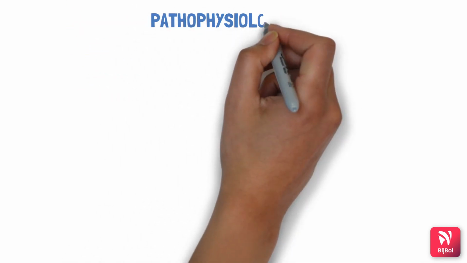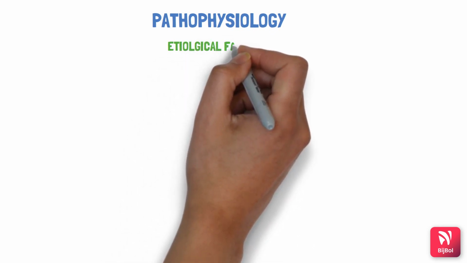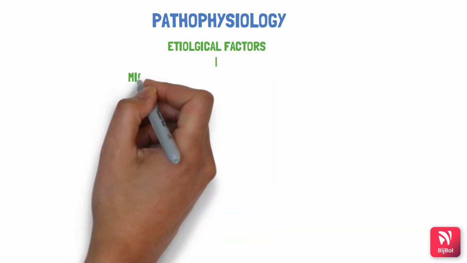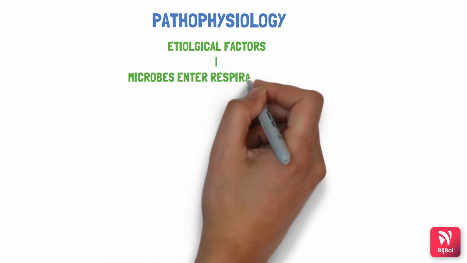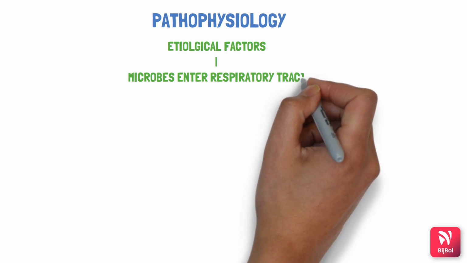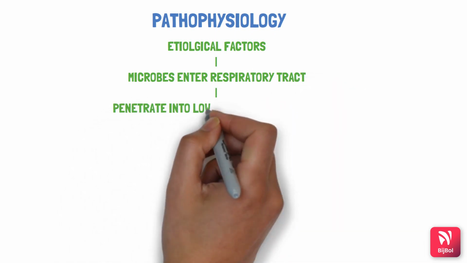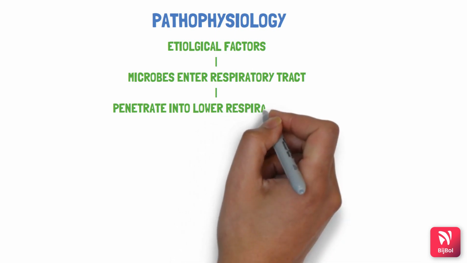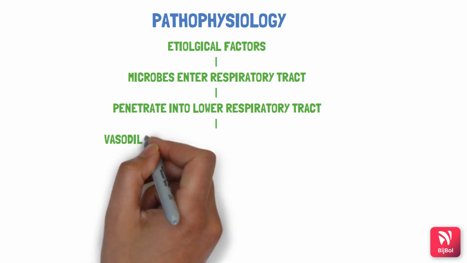Now let's see the pathophysiology of pneumonia. Due to the etiological factors, the microbes enter into the respiratory tract, which results in activation of the immune response. This causes mucus production and cough. These microbes then penetrate into the lower respiratory tract, where terminal bronchioles and alveoli are present.